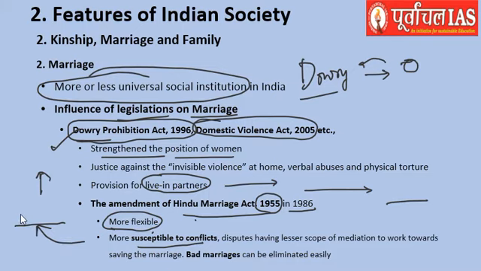This is a negative part, because people now are not interested in solving their disputes. When you have disputes with someone, you go for a change of partner. Of course, in many cases it is a positive thing, but it can be a negative thing in various cases also. Bad marriages can be easily eliminated with the flexibility provided.